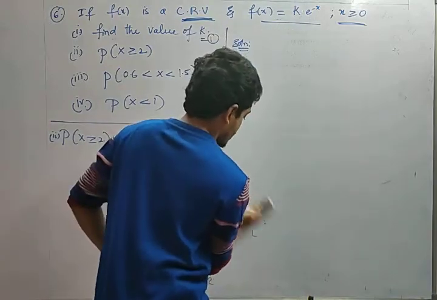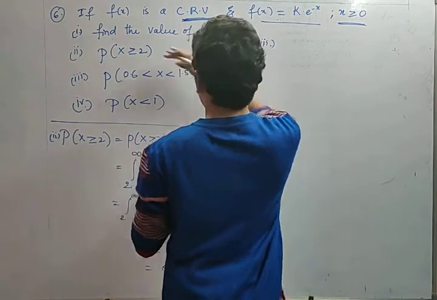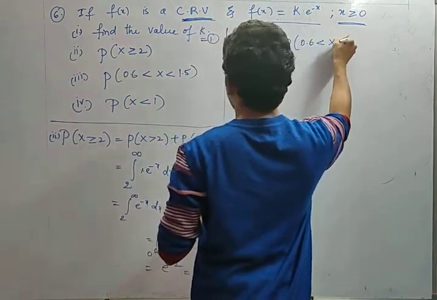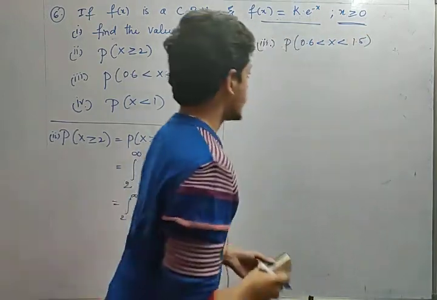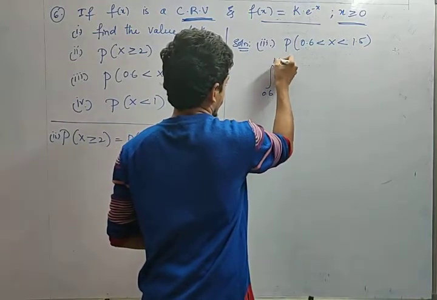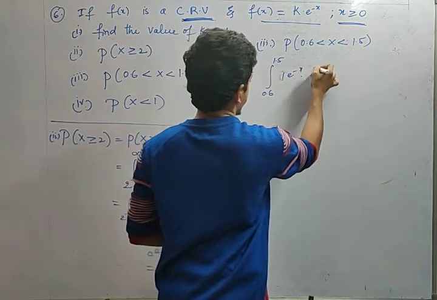The third question he has given is P of 0.6 less than x less than 1.5. In between the decimals the probability exists. Is this the question he has asked? So what are the limits? 0.6 and 1.5. So k into e power minus x, what is the k value, friends? 1, into dx.